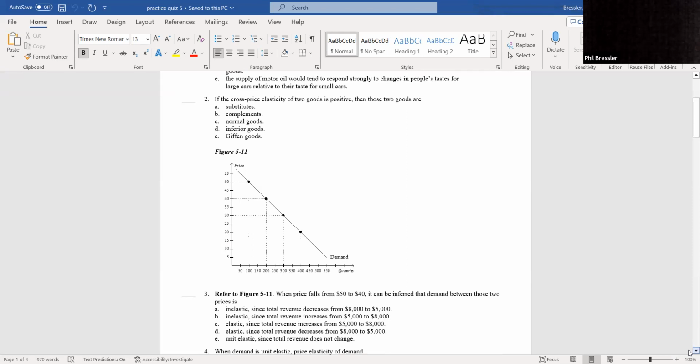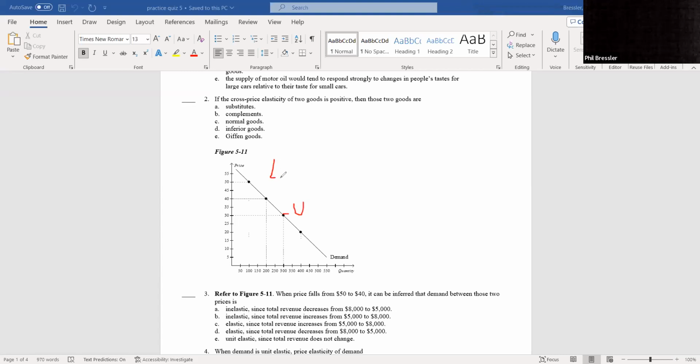All right, let's refer to figure 511. When price falls from 50 to 40, it can be inferred that the demand between these two prices is... The first thing I'm going to say is, I know on a line like this, the midpoint around here is going to be unit elastic.